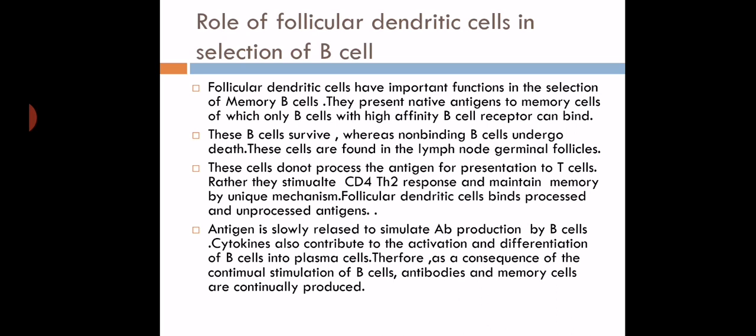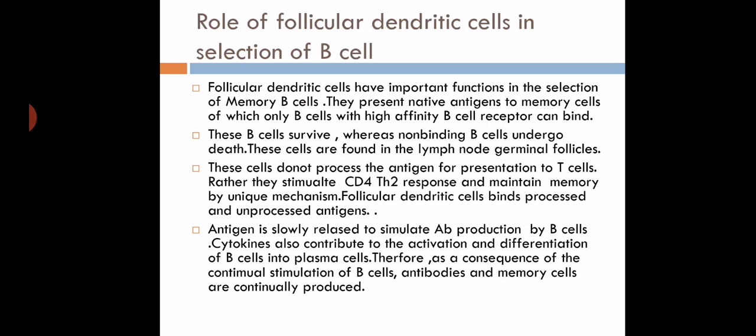Here we should also remember the role of cytokines. The cytokines also contribute to the activation and differentiation of B cells and plasma cells. Therefore, as a consequence of the stimulation, the B cells, antibody and memory cells are continuously produced. So what is the role here?